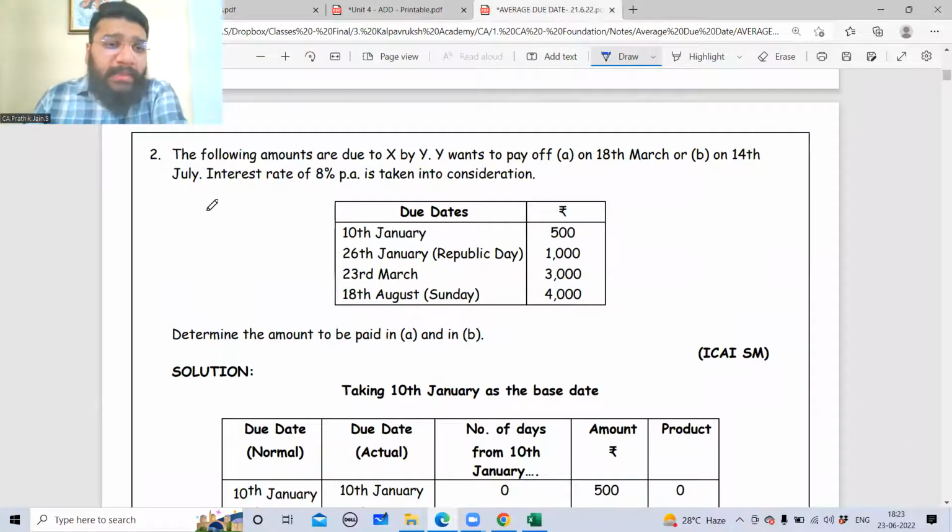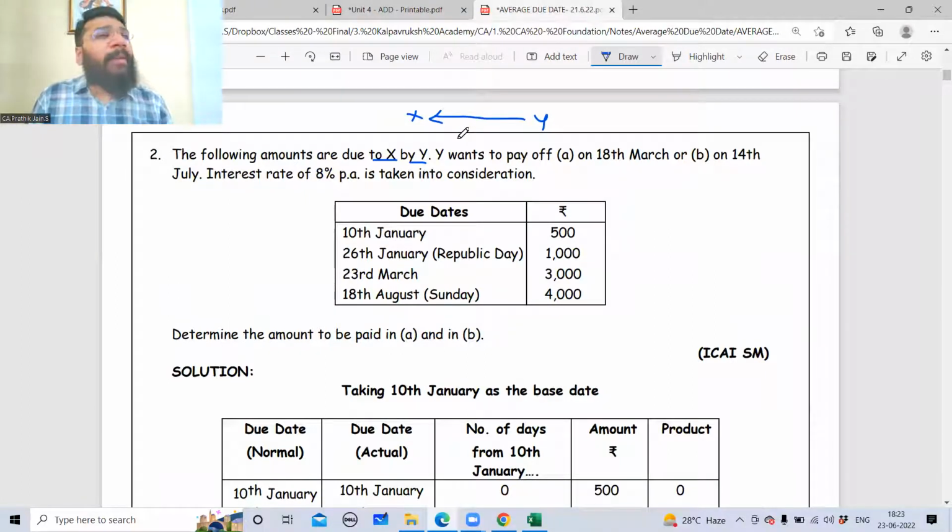So second question, guys, it says that the following amounts are due to x by y. So who should make payment to whom? Who will make payment to whom? Y has to make payment to x, correct? Y wants to pay off on 18th March and 14th July.